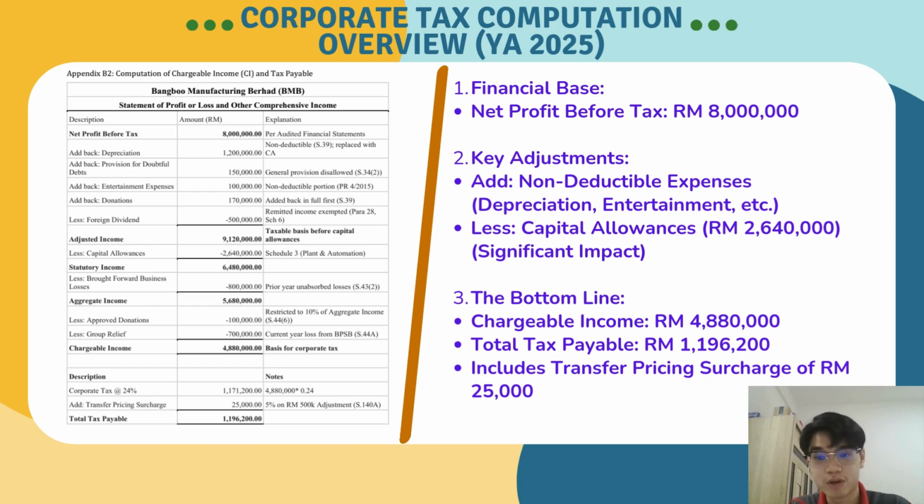So, at first view, let's come to the tax computation analysis. We started with a net profit before tax of 8 million, and after adjusting to ensure compliance, our final tax payable is calculated at approximately 1.2 million. The key contributor for tax deduction is the capital allowance of 2.64 million. This is such a big amount due to the investment in factory automation machines. This deduction significantly lowered our taxable income. Also, note that we included a small surcharge of transfer pricing to ensure compliance.